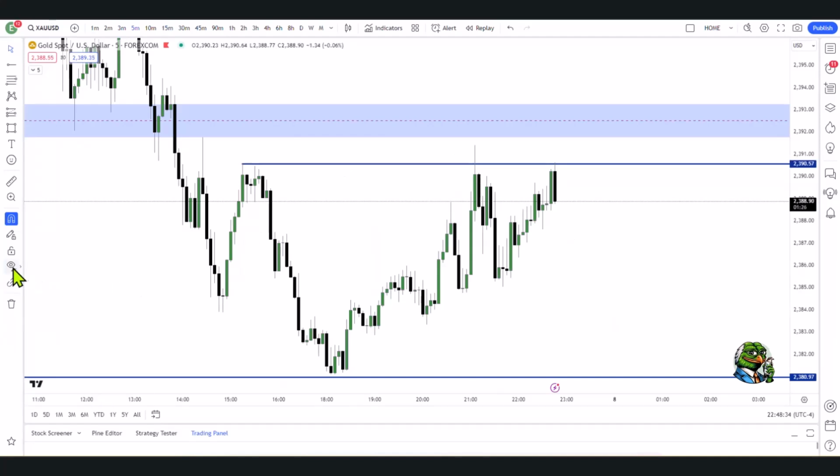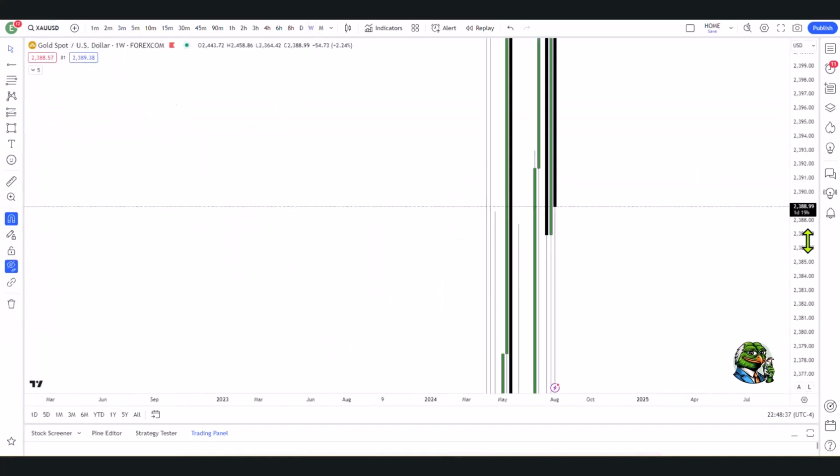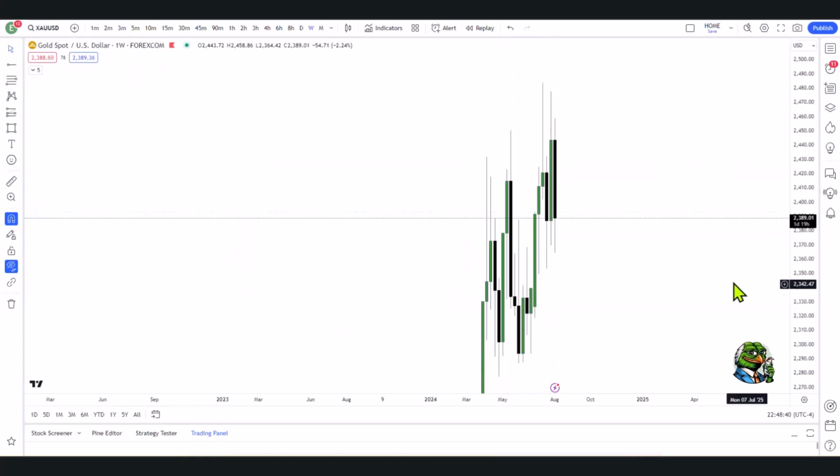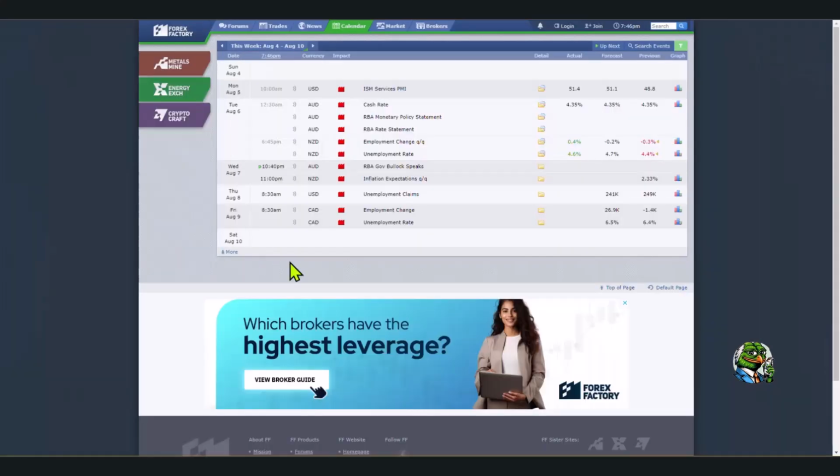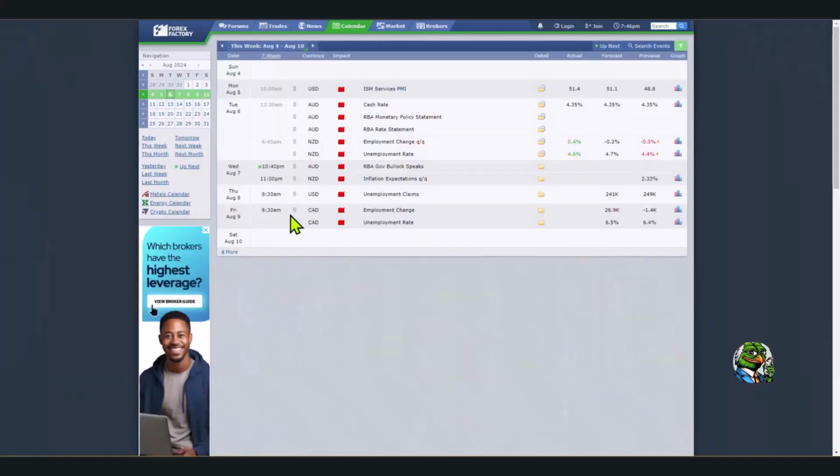If we take a look at the weekly time frame, in my previous analysis video for gold, I said that this is a potential draw on liquidity. There's a lot of stops below that level, so that's around that 2350 level. I don't think we'll get there today. It's possible. I think if we are going to make a big move down, that might be tomorrow. However, there really isn't any news related to the USD market tomorrow. There's Canadian dollar news. There is news today, so that's why it's very possible that we might get that push down today.